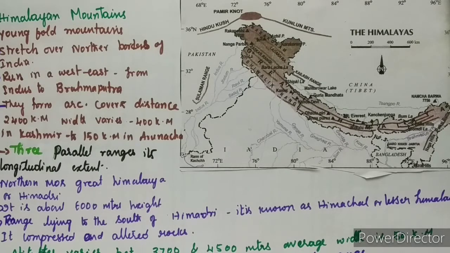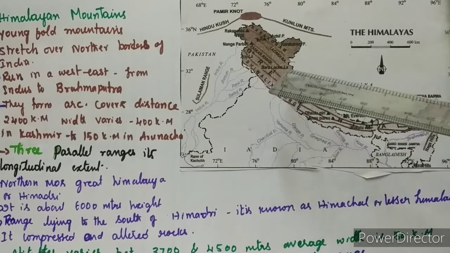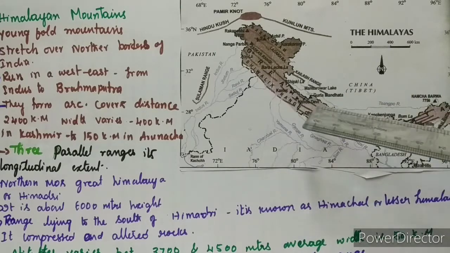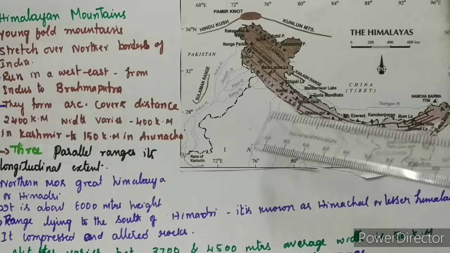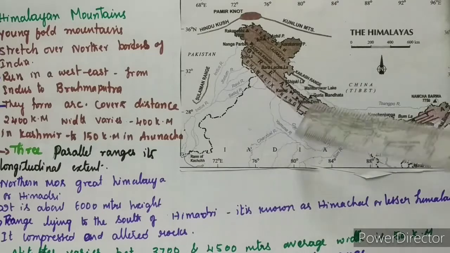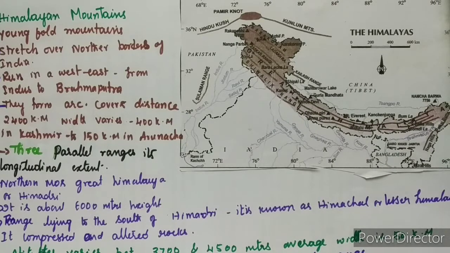Next, the range lying to the south of the Himadri forms the most rugged mountain system and is known as Himachal or the Lesser Himalayas. The ranges are mainly composed of highly compressed and altered rocks. The altitude varies between 3,700 and 4,500 meters. See, Himachal is here only.